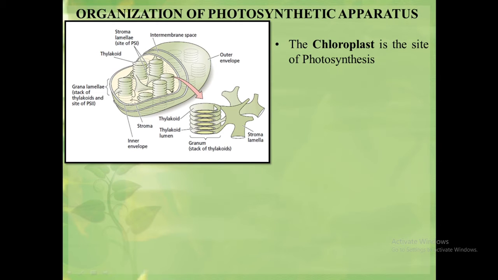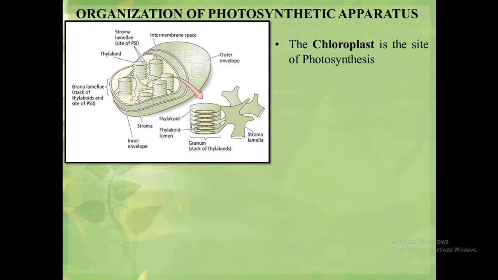which are stacked one upon the other, and it has an extensive system of internal membrane that is called thylakoid. All the chlorophyll is contained in this thylakoid, and it is the site of light reaction of photosynthesis. The fluid region of the chloroplast outside the thylakoid is called stroma, which is the site of dark reaction of photosynthesis. The stacked membranes are called grana or grana lamellae, while the unstacked membranes are called stroma lamellae.